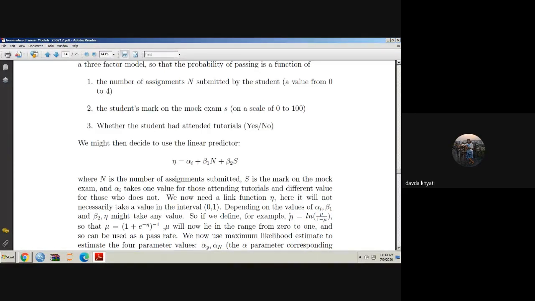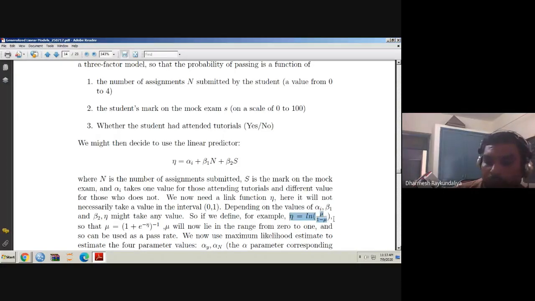Now, if you compare this quantity, what is the form of mu? If you take the exponent on both sides, mu upon 1 minus mu is equal to e raised to eta.